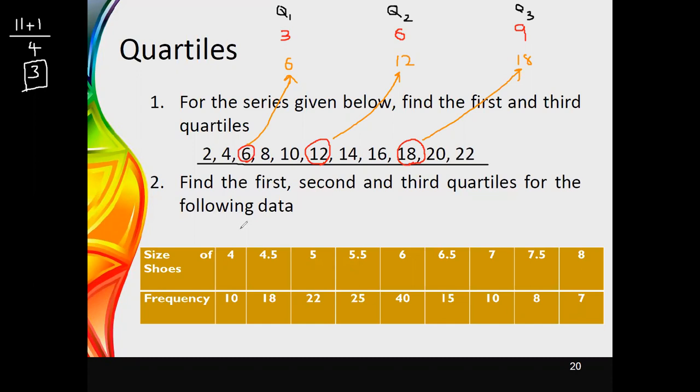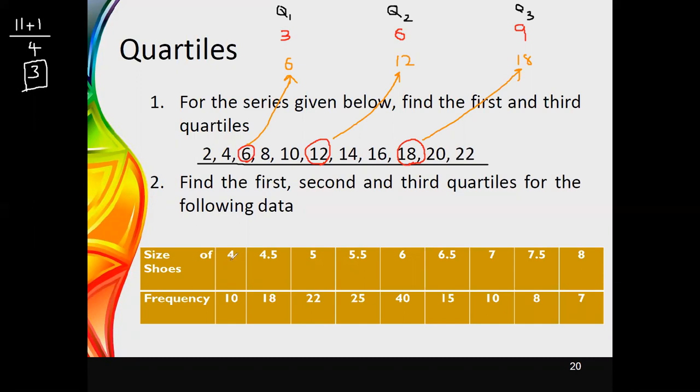And in the second example, it is given as to find the first, second, and third quartiles. Here it is given as a frequency distribution. Here you can see that the values of x are given. Here it is not actually grouped data. It is a frequency distribution.